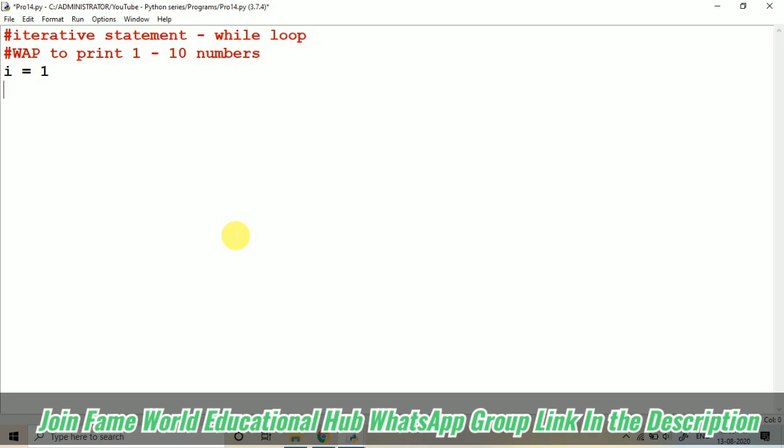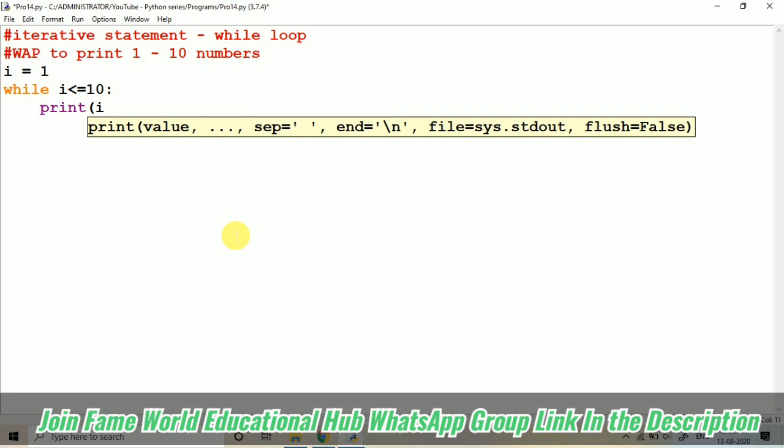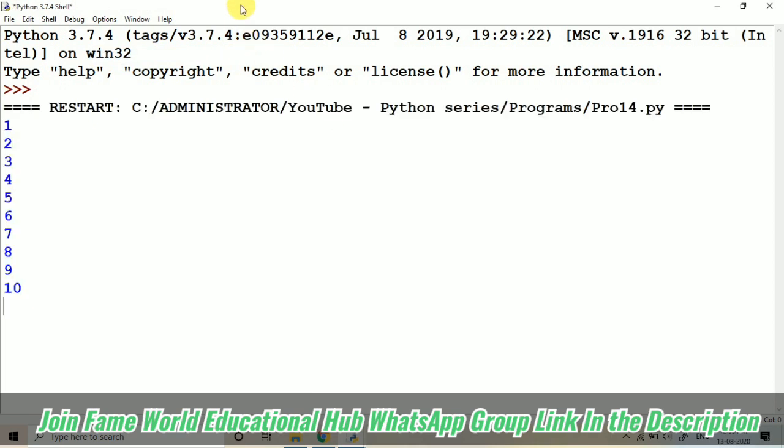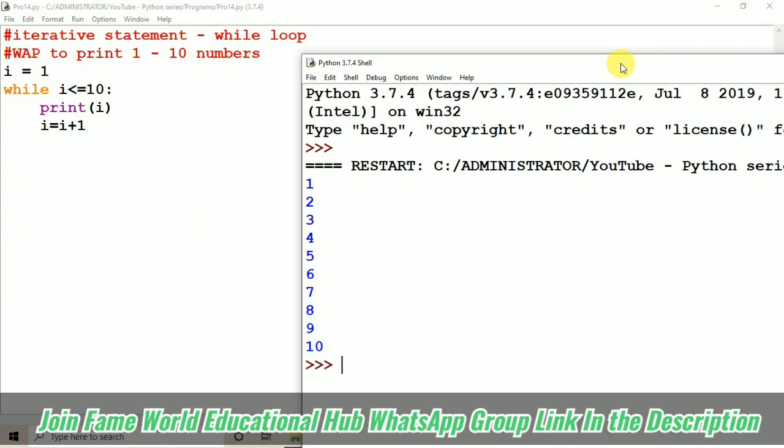Then while I less than equals 10, print I. Here you cannot use I plus plus. You just have to take I equals I plus 1. The increment operator is not supported in Python. So you can see this while loop program.